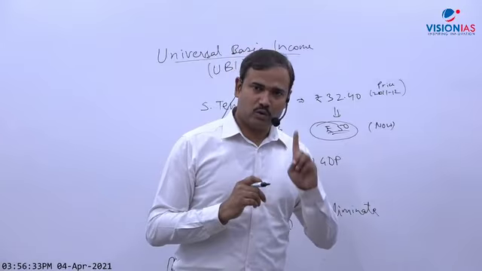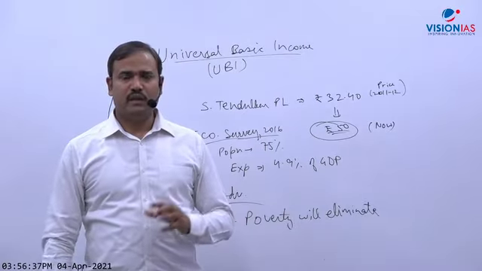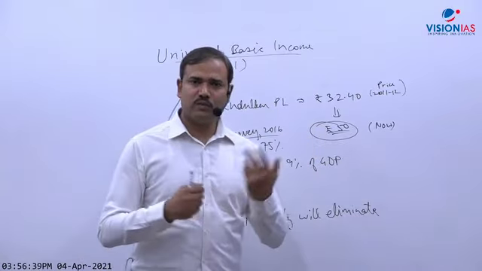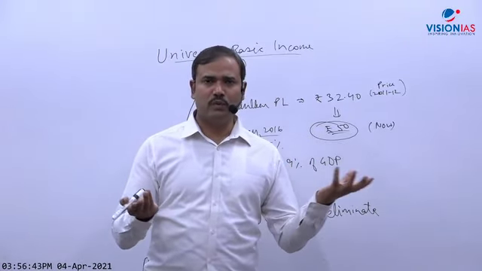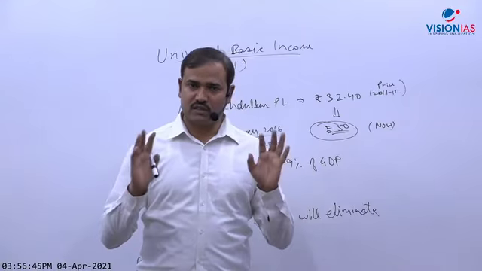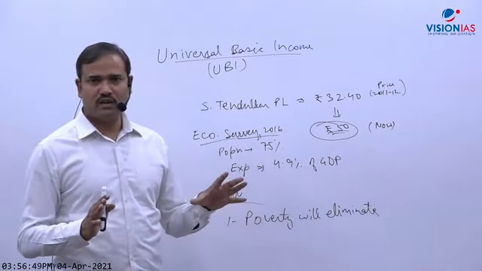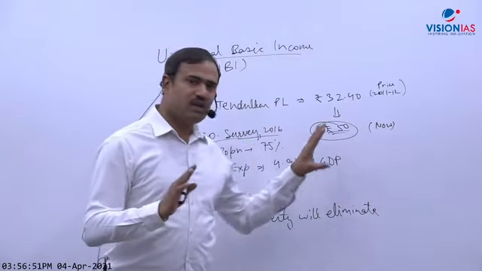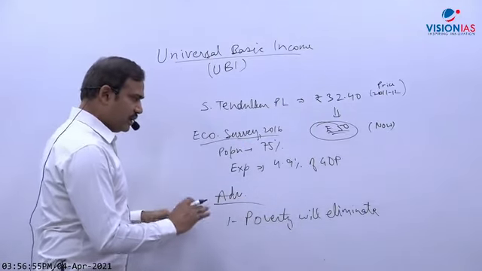You have given answer no. Answer should be yes. Why? Because officially who is poor? The person who doesn't have this 52 rupees to spend, that is poor, and everybody is getting 50 rupee, so nobody will be poor. So it is correct. Poverty will almost eliminate in one stroke, but if it can be properly implemented. Okay, so one advantage is this.